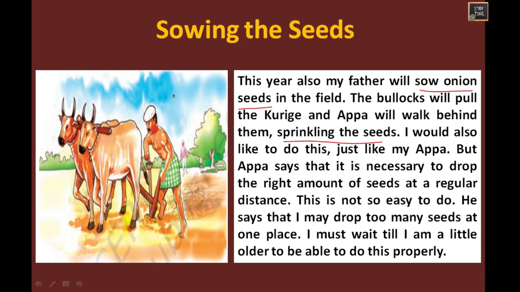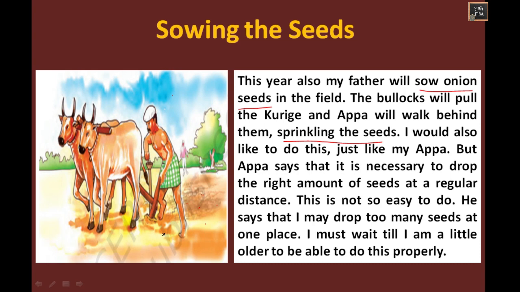Basva would also like to do this just like his appa, but his appa says that it is necessary to drop the right amount of seeds at a particular regular distance. You can see the picture. The seeds should be sown at a particular distance. This is not easy for a kid to do. Basva may drop too many seeds at one place. It should be at a regular distance. So he says that Basva must wait till he becomes older to be able to do this properly.